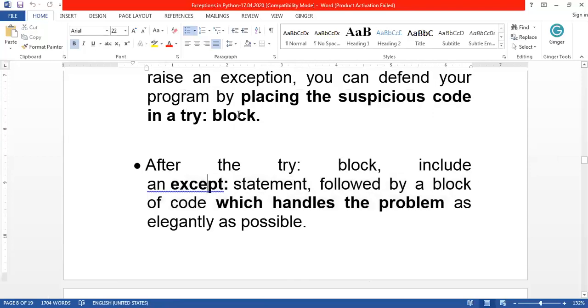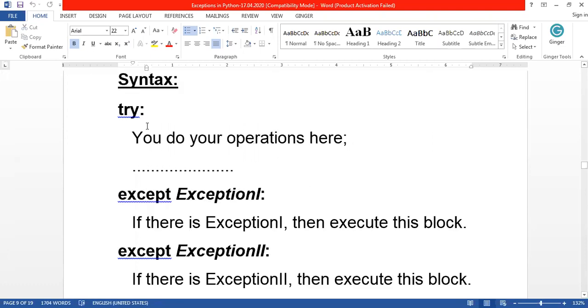If you suspect that some error may occur in your program, you give that particular code inside the try block. Let's see the general syntax. Your code has to be given inside the try block, and then you handle the possible errors.